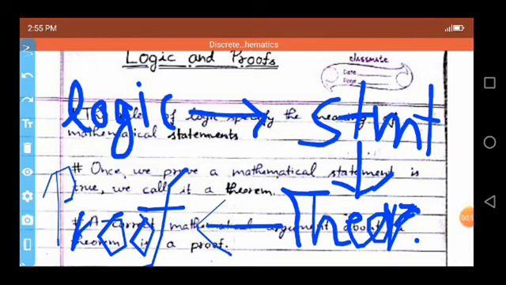Hence we say that logic specifies the statement, and the true statement is called a theorem. A correct mathematical argument about the theorem is called proof. So, now move on.